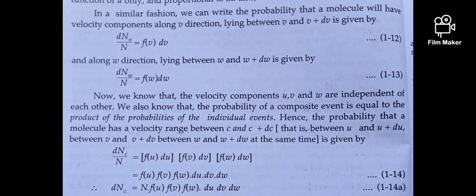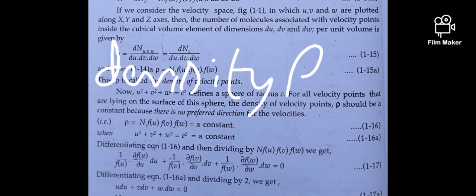So we can get dn_c equal to N into f(u) f(v) f(w) into du dv dw.